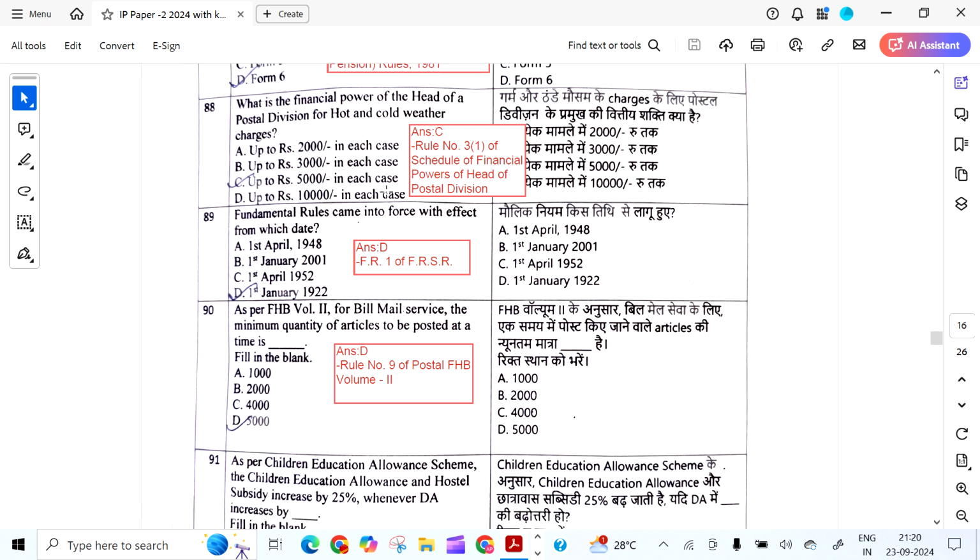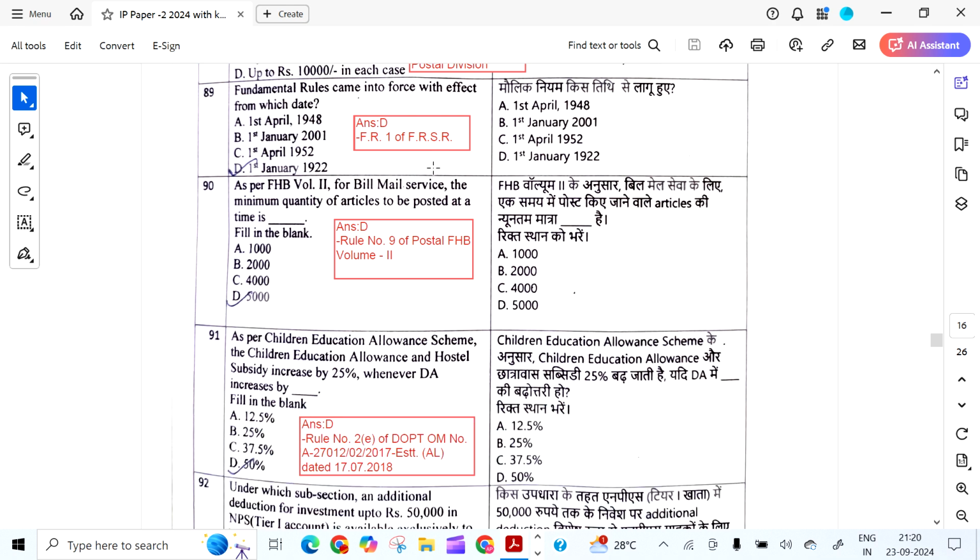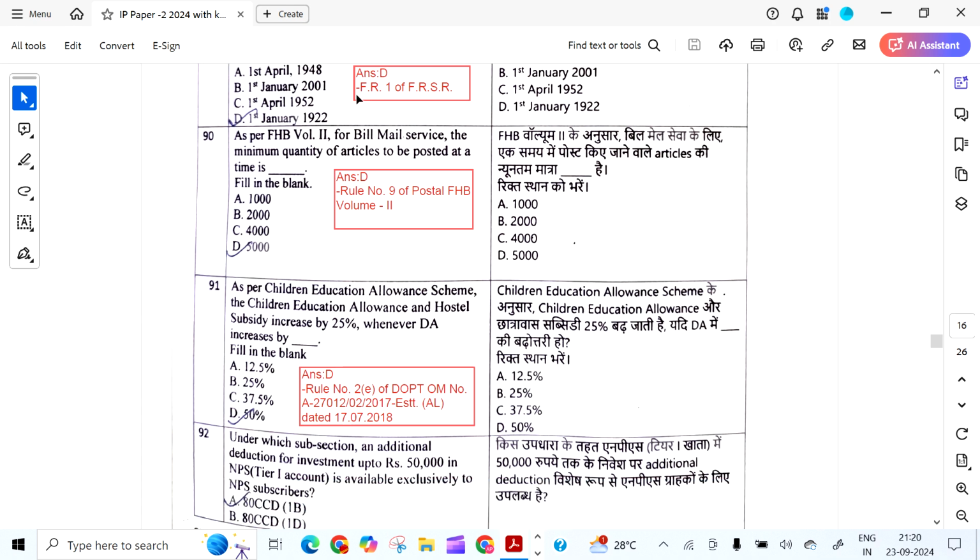What is the financial power of the head of the postal division for hot and cold weather charges? It is up to 5,000 in each case. Rule 3.1 of Schedule of Financial Powers. Fundamental rules came into force with effect from which date? It is 1/1/1922. It is given in FR 1 of FRSR.